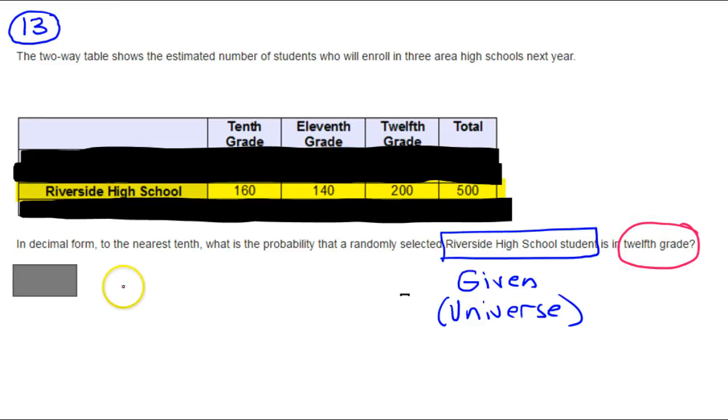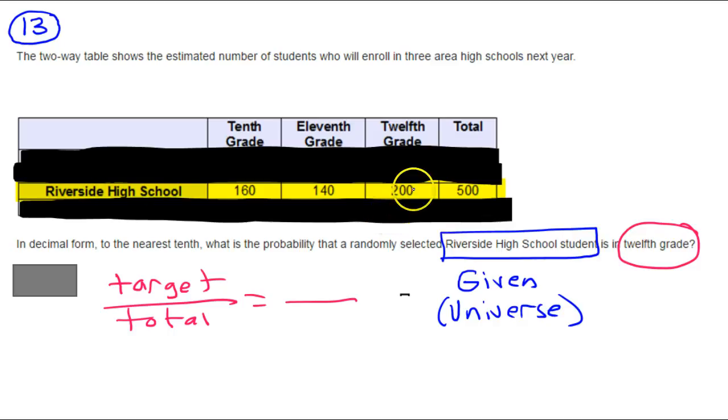So when we're doing probability, you know that we do target over total. Now that we shrank the universe down to Riverside High School, our target is 12th graders, but that means 200 students. All right, 200 12th graders.